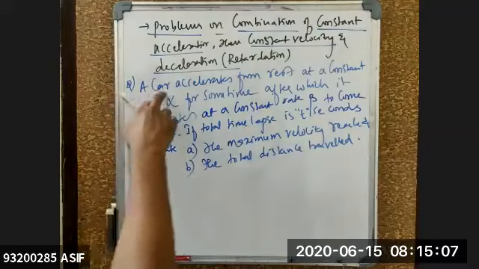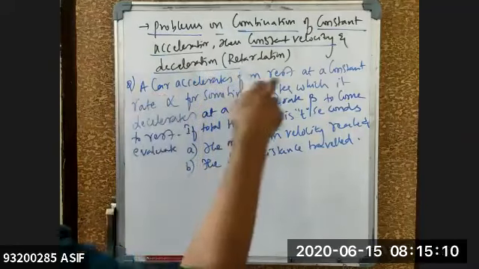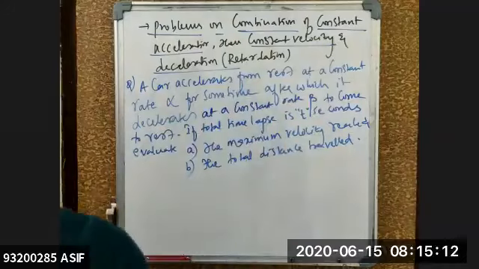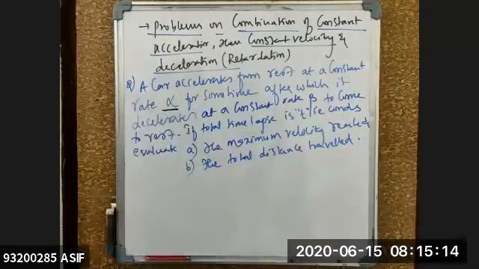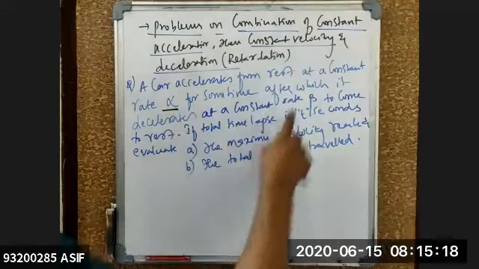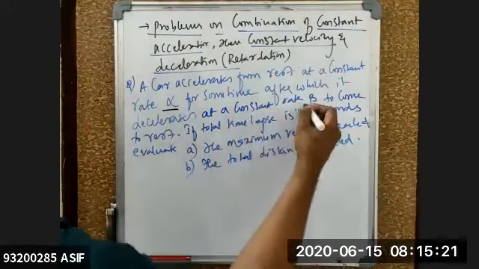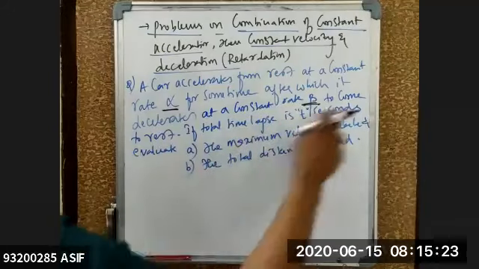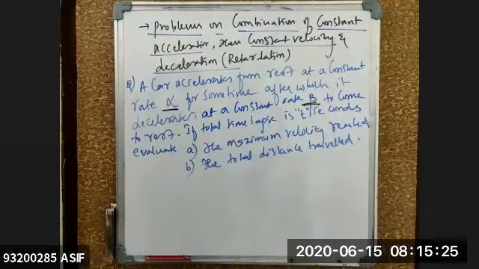Now see this question very carefully, beta. We got a car which is accelerating from the rest at a constant rate, how much? Alpha. It has been increasing and it is starting from rest. That means initial velocity is 0. For some time, after which it decelerates at a constant rate, how much? Beta, to come to the rest, and finally velocity is becoming 0.